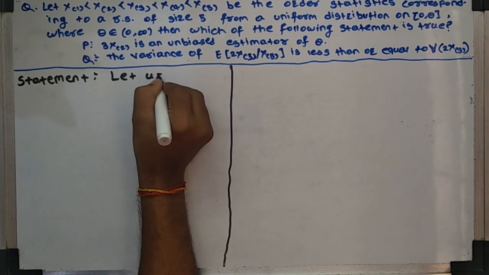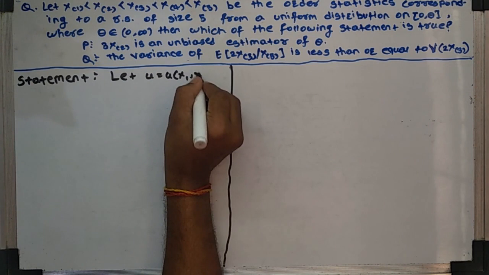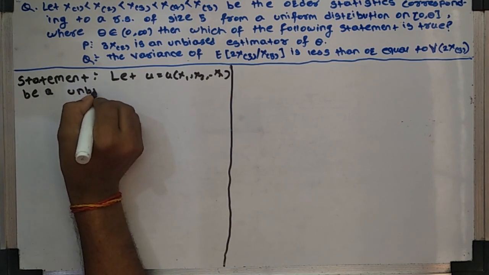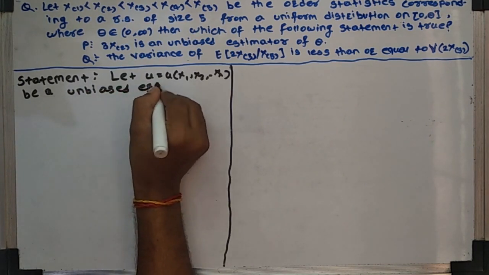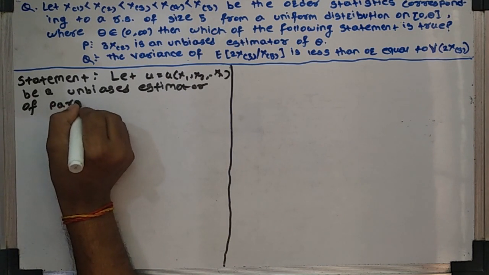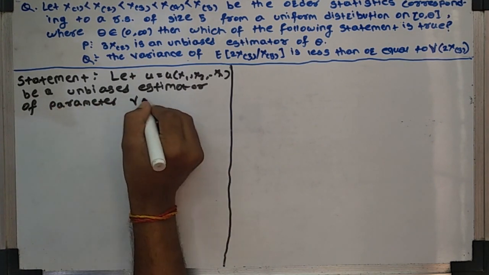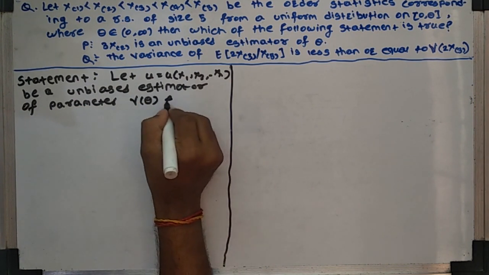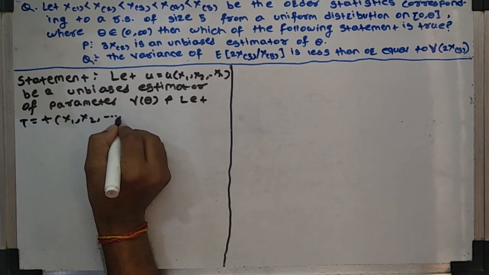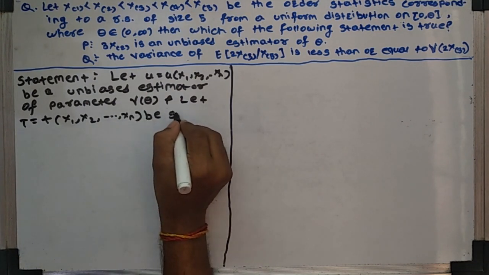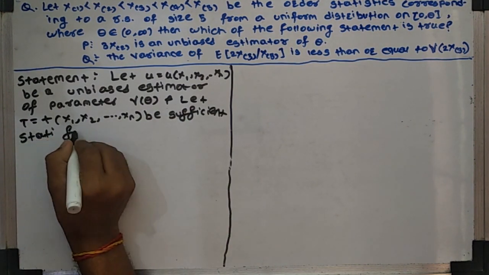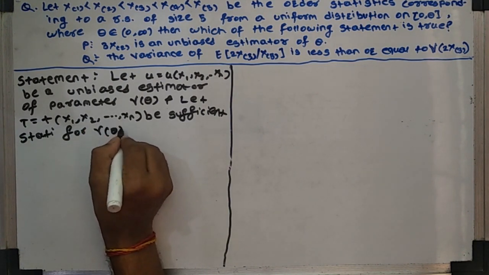Let U equal to U of X1, X2, ..., Xn be an unbiased estimator of the parameter gamma of theta, and let T equal to T of X1, X2, ..., Xn be a sufficient statistic for gamma of theta.